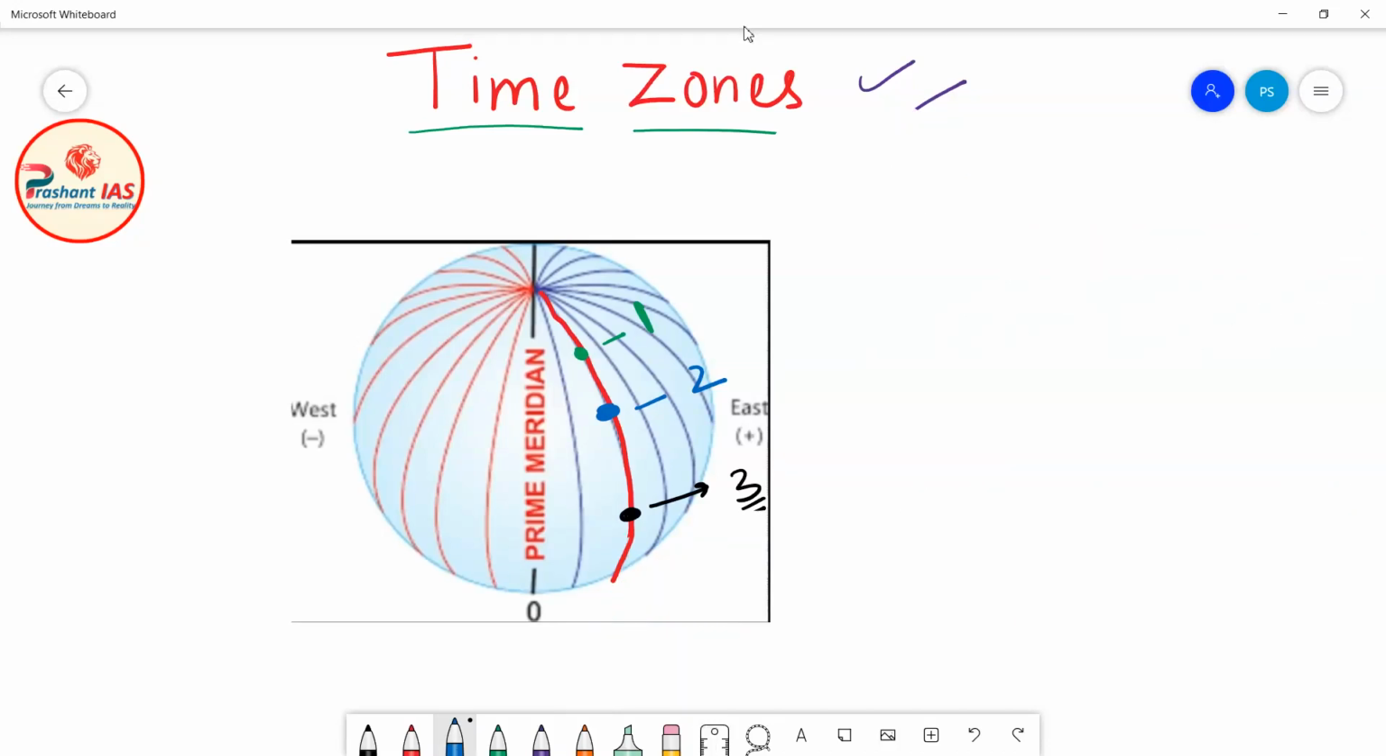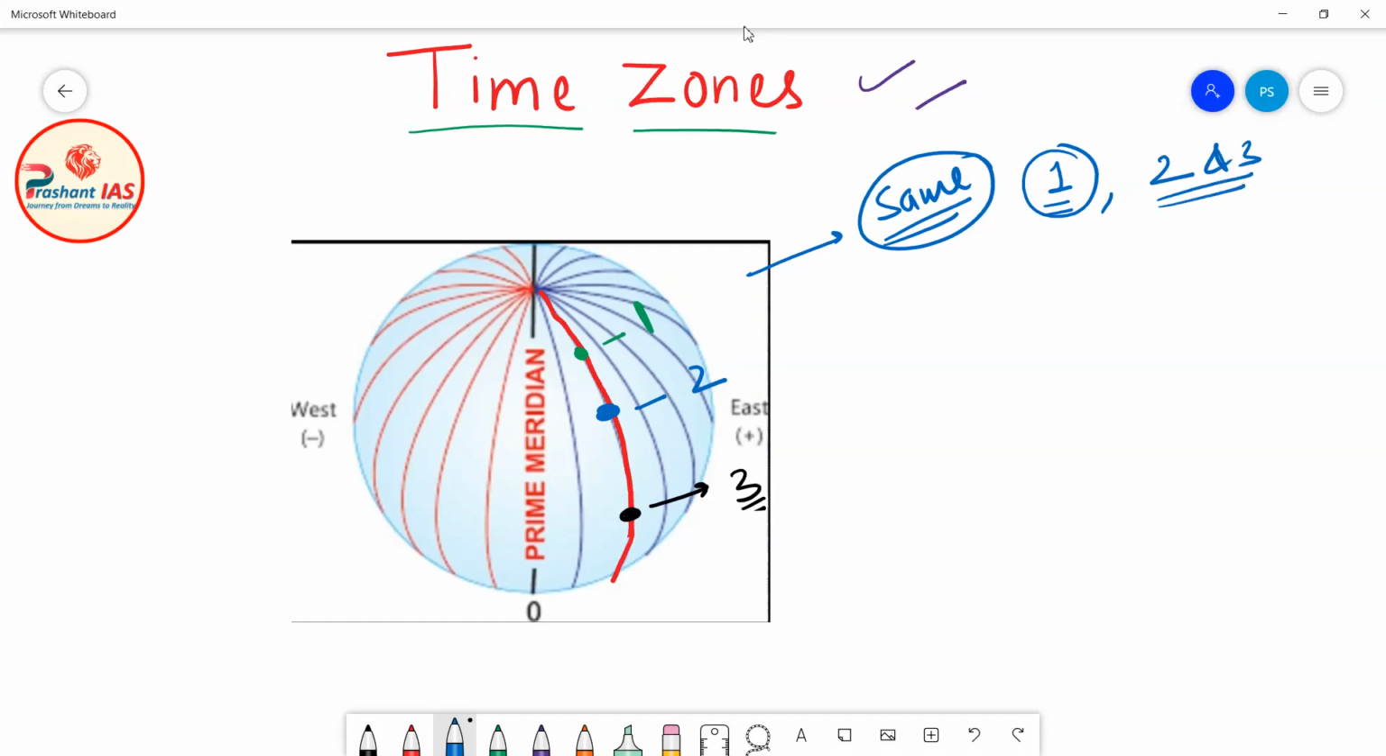So friends, now let's see what is the correct answer. The correct answer is that the time will be the same on all these 3 places. It means that if it is 6 p.m. at place number 1, then it will be 6 p.m. at place number 2 and place number 3 also.